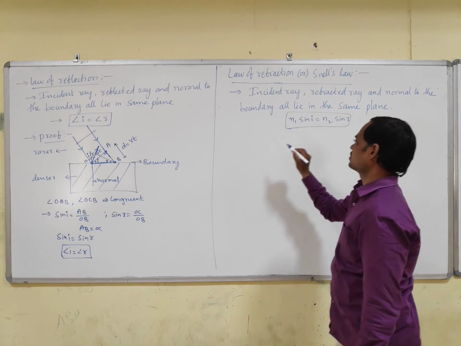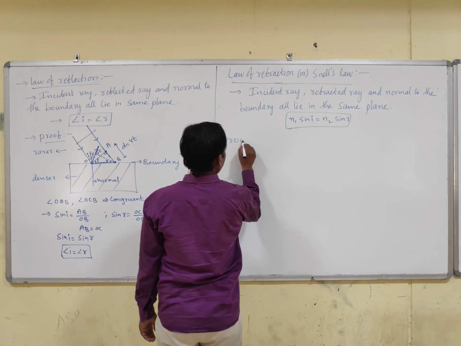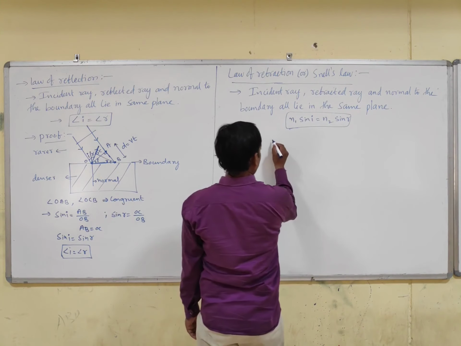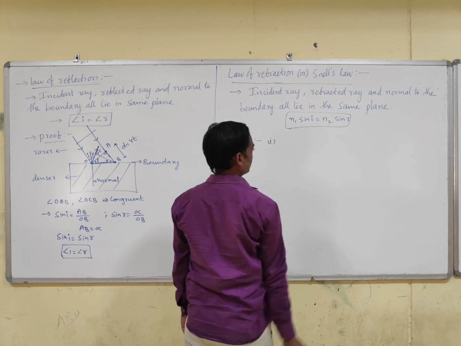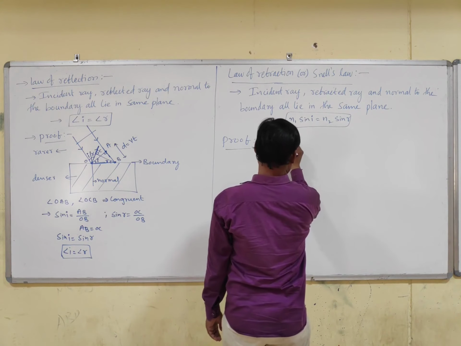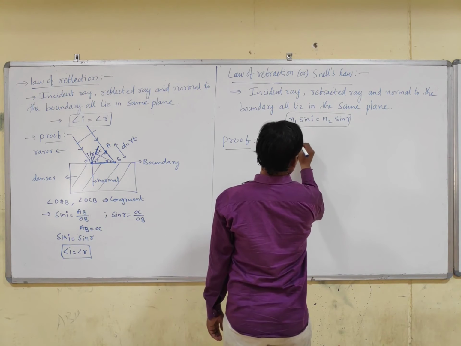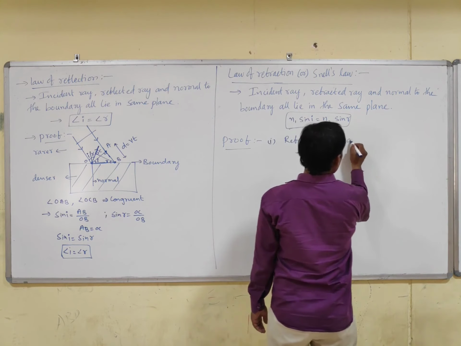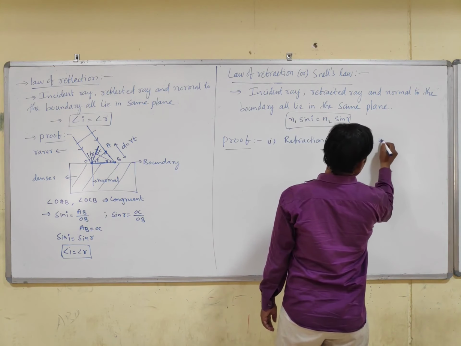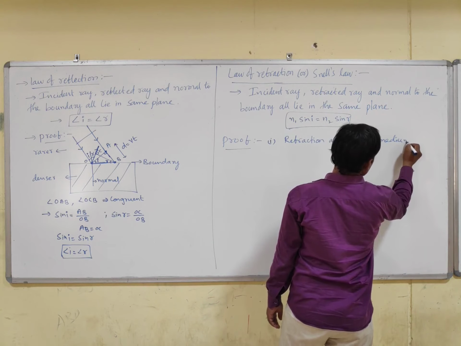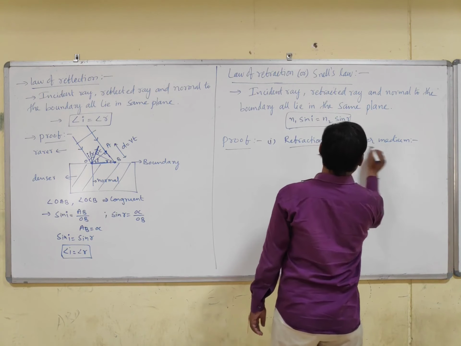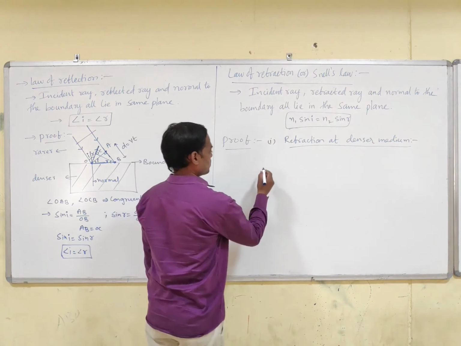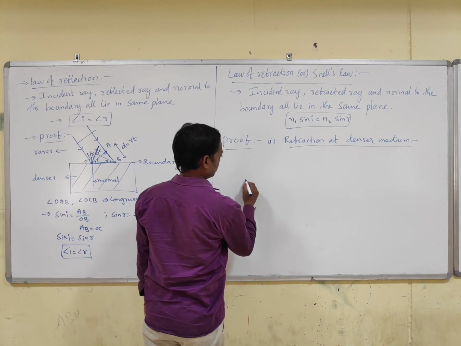Let us prove this. Proof. The first case is refraction at a denser medium. Refraction is occurring at a denser medium. So first let us draw the diagram.